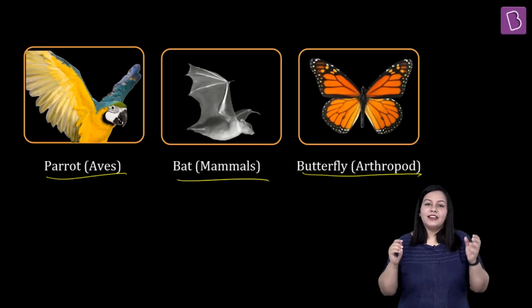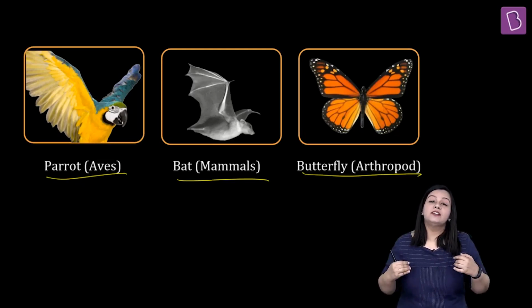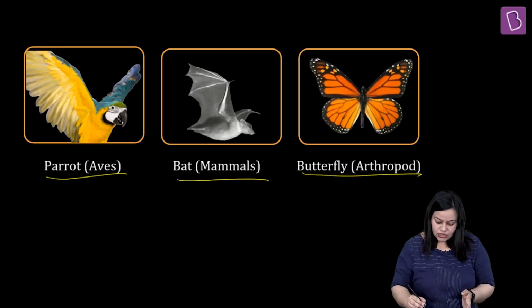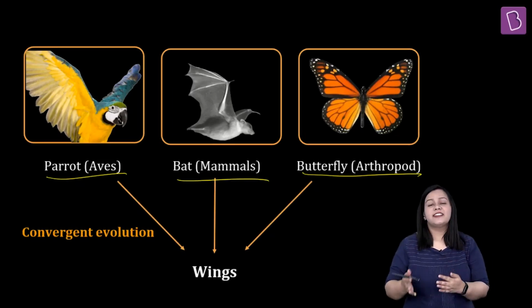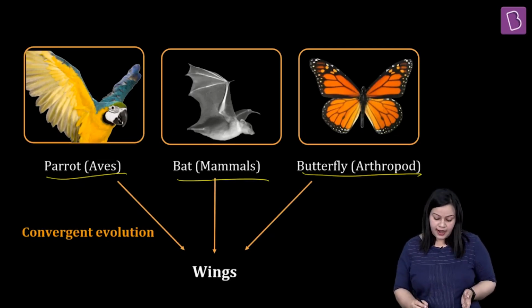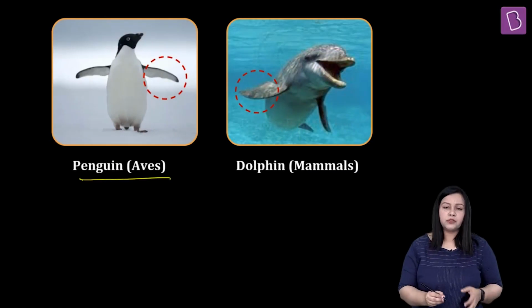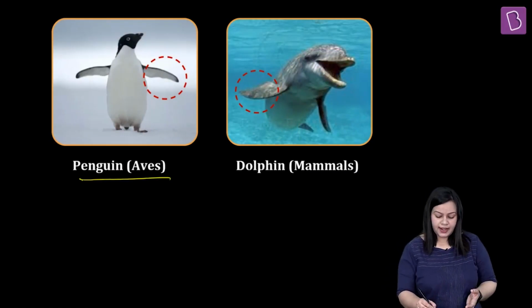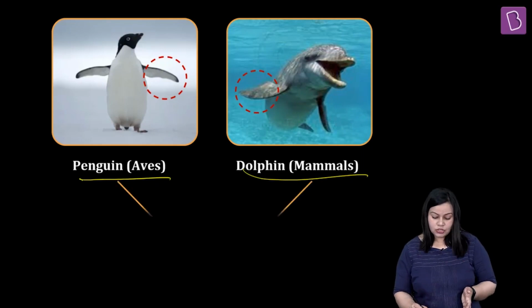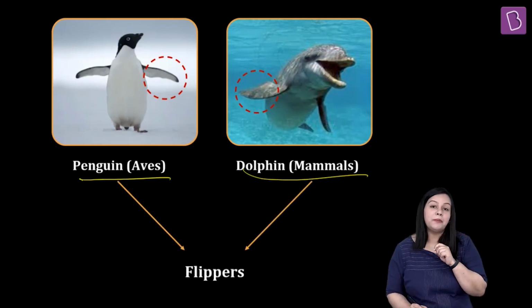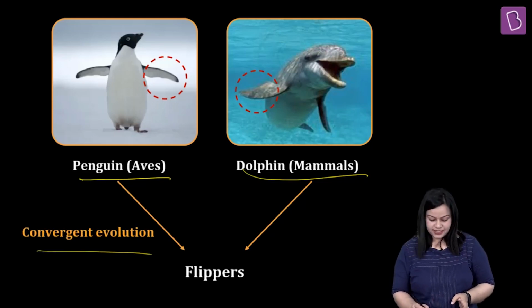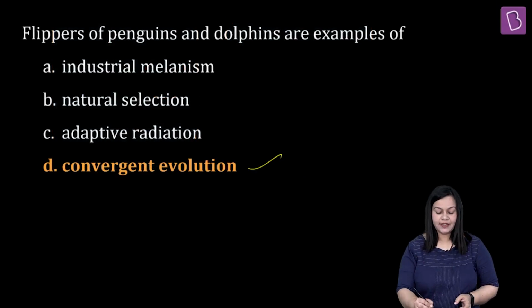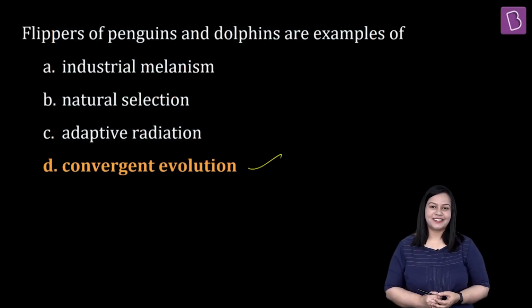And this flying is happening from different parts of their body, and hence the different origin of their wings, right? So this is exactly what represents convergent evolution. This is another example of the question that we have been asked. And talking about penguin, which belongs to class Aves, which are birds, and dolphins, which are mammals, they also have flippers, which are useful in swimming, and hence they are representing convergent evolution. So what is going to be the right answer for this question? It's going to be option D, that is convergent evolution.